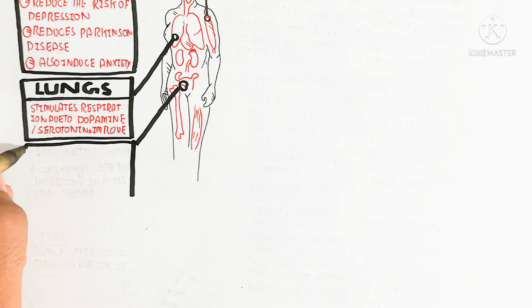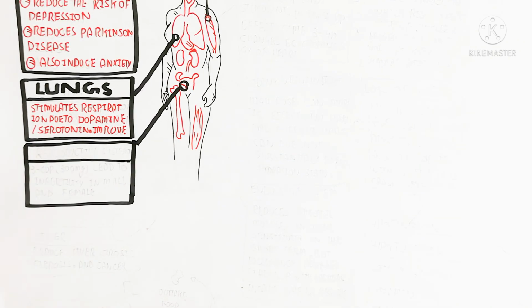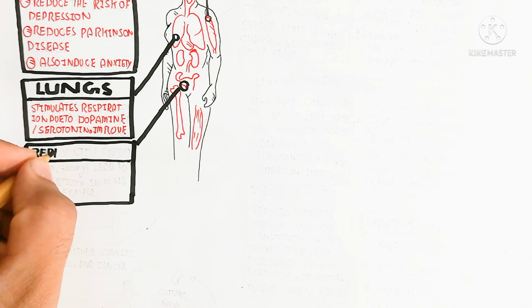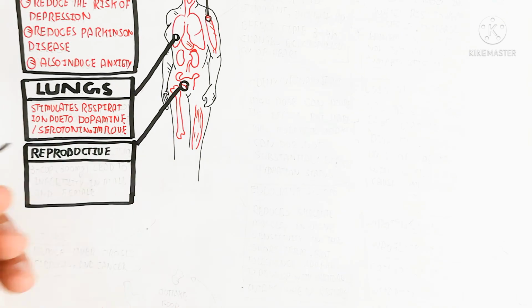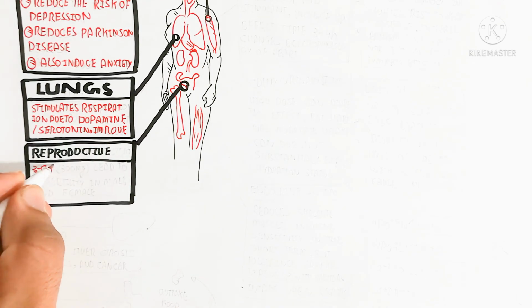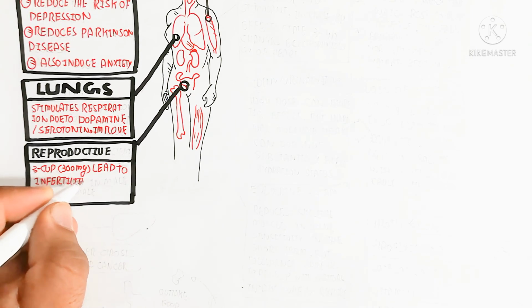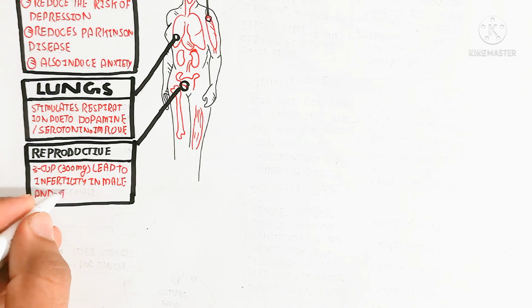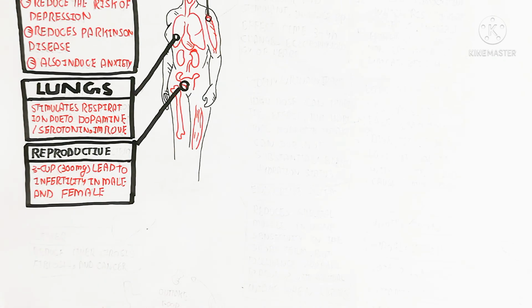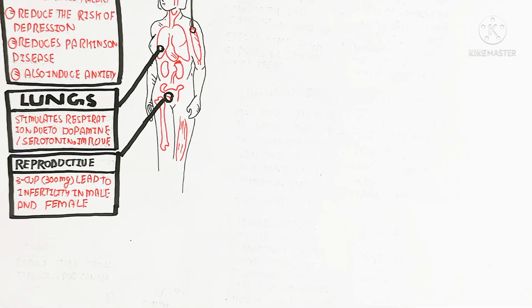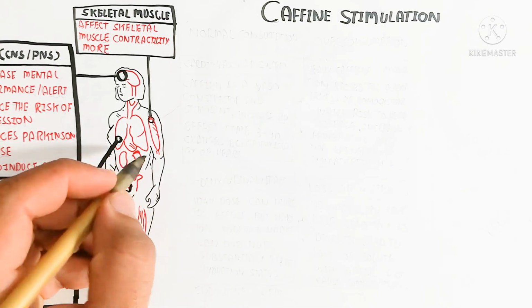But it is also important to note that the reproductive system is affected by caffeine. Excess caffeine, for example 3 cups, 300 milligrams, will lead to infertility in males and females if you consume it regularly. So that is the side effect.